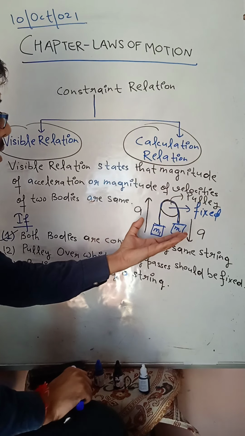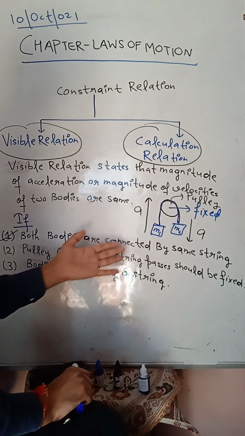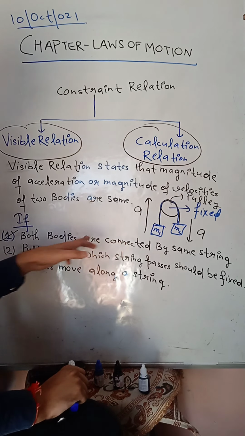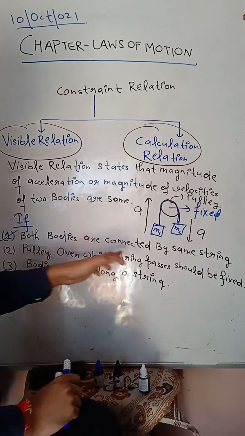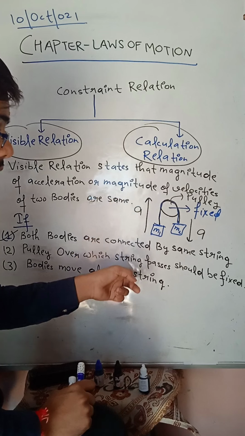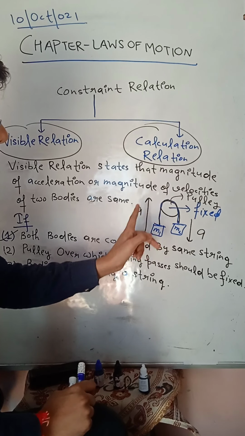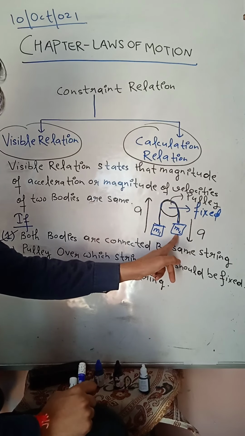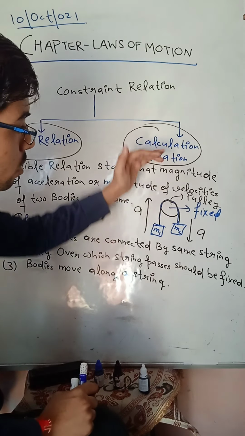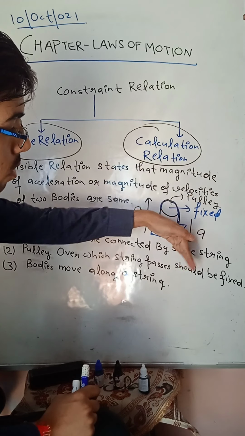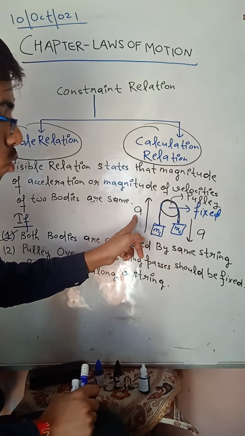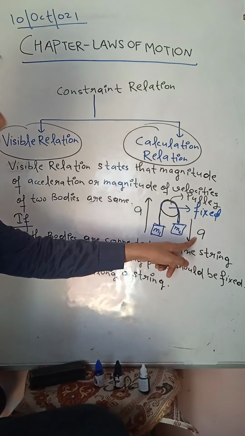if the bodies come under the same condition, like both bodies are connected by the same string, the pulley over which the string passes is fixed, and bodies move along a string, so if these three conditions are valid, then you can say the accelerations of these two blocks are the same. I am saying acceleration magnitude, not direction. The direction of this is upwards and of this is downwards, but the magnitude is the same, a. For example, it is 2 meter per second square, and this is also 2 meter per second square.